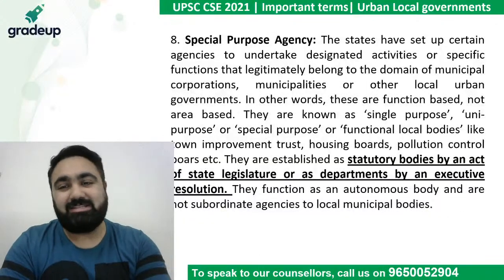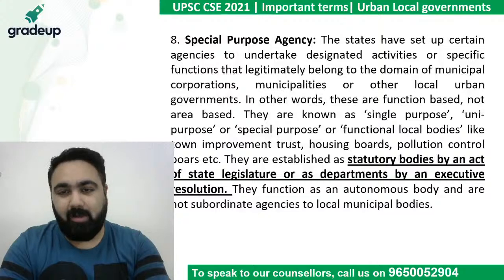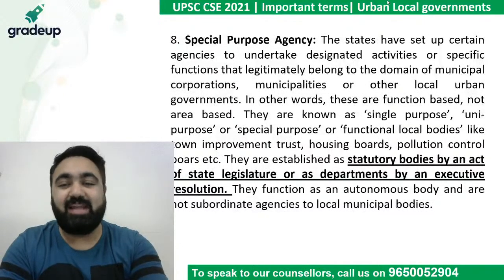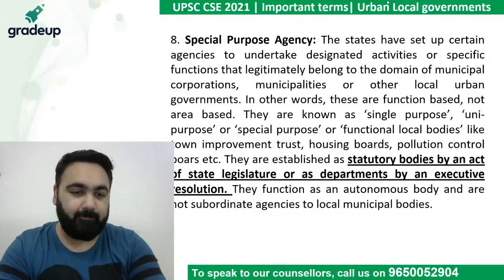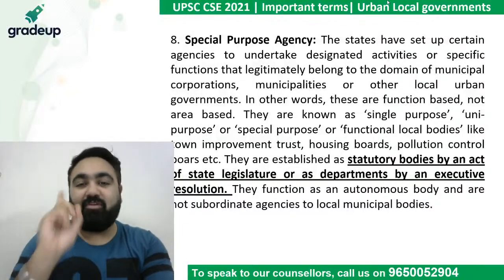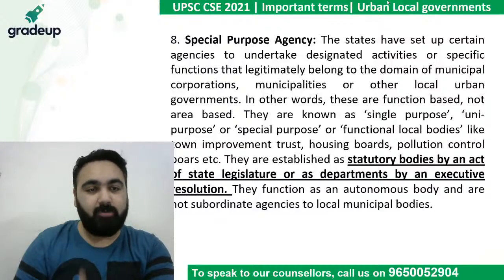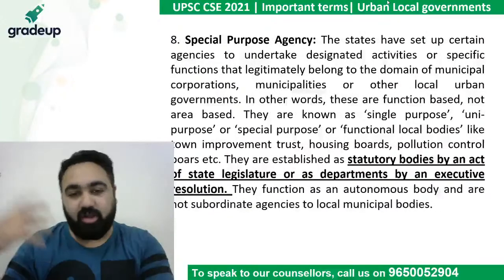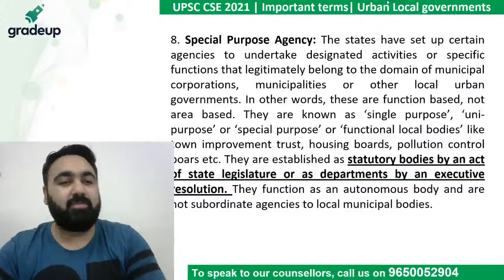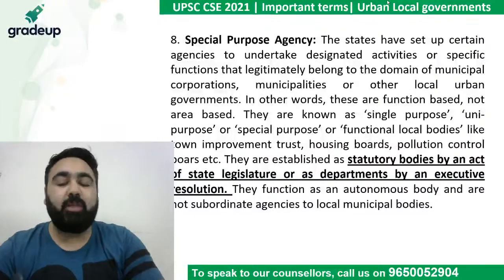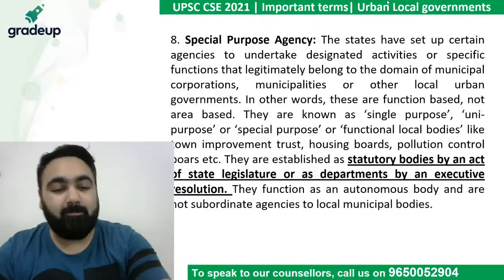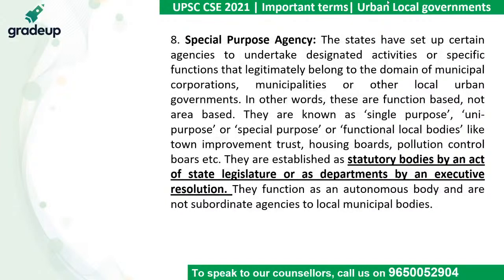The last one is a special purpose agency. Now, the name of special purpose agency itself is self-explanatory. It is an authority made for one specific, one single purpose. That purpose can be pollution control, watering of the plants, cleaning the road, or garbage disposal. This is the one single function of a special purpose agency.